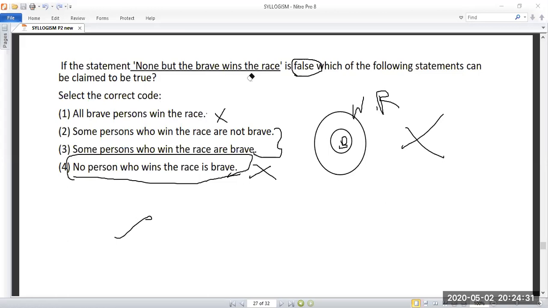Are you getting what I am telling? This is the region of persons who are brave, and this is the region of those who are not brave. So you can take it as some person who wins the race is not brave. This is true. So the answer for this question is 2.